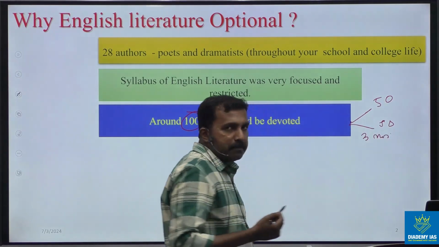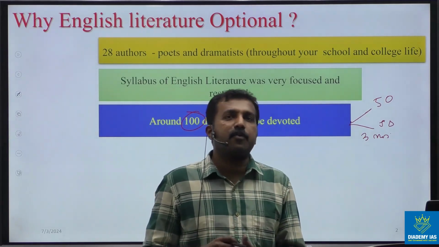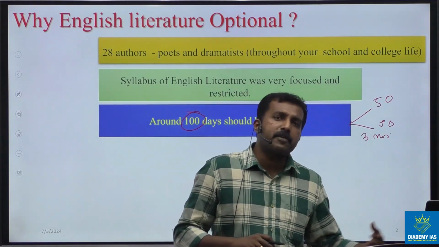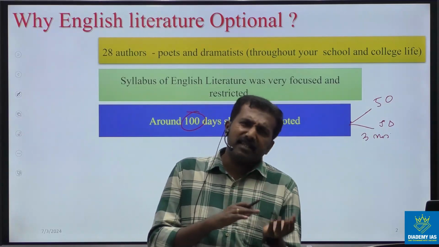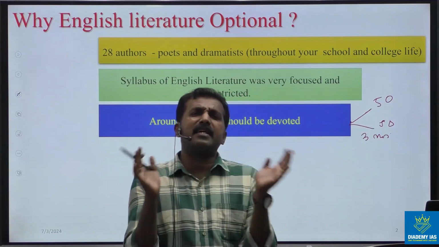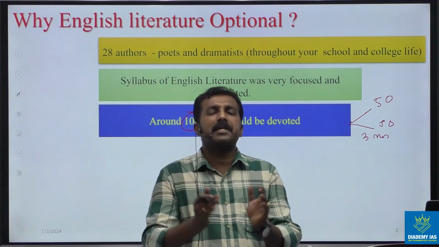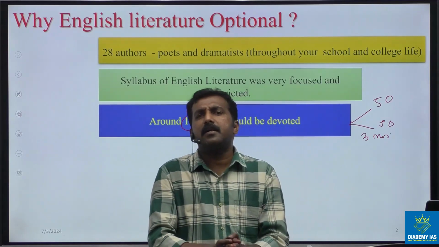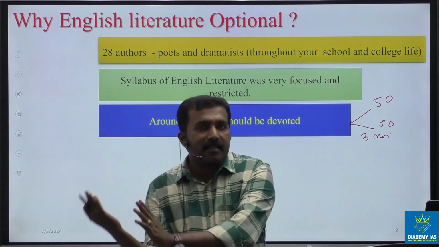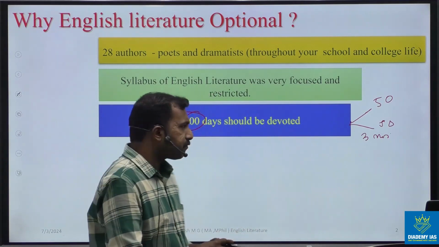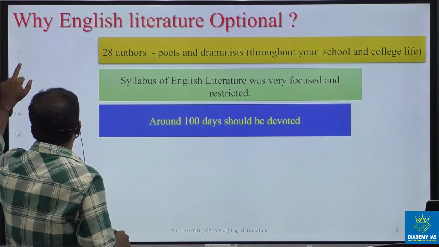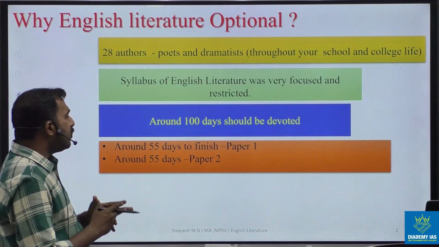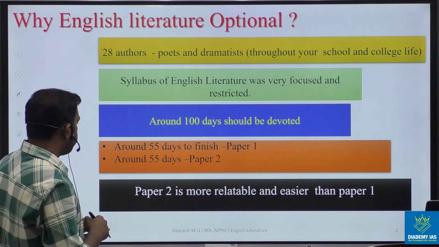It depends on your time. It depends on how much time you dedicate for the optional paper. If you dedicate 5 or 6 hours daily for the optional paper, English literature, it is easy. So you can cover the entire syllabus within 3 months' time. So that is the best, and that is one of the outstanding advantages in English literature optional when we compare with the other optional papers. And the next one, so here we already said the 55 days chart.